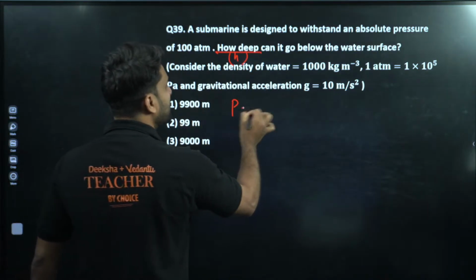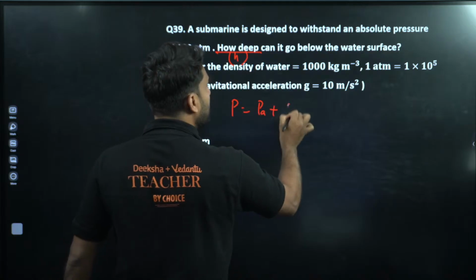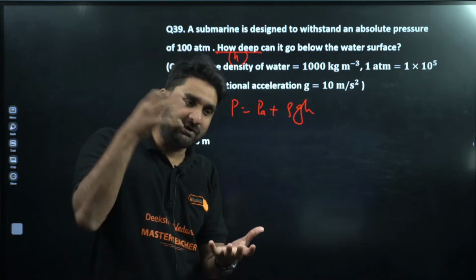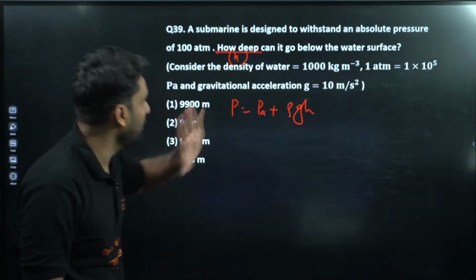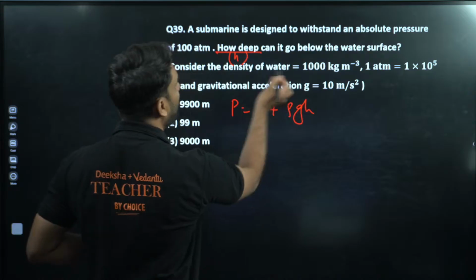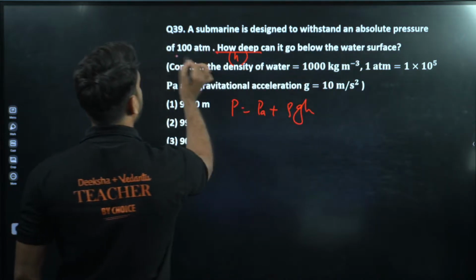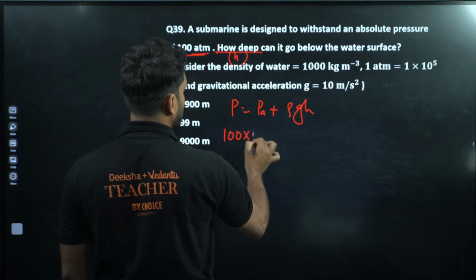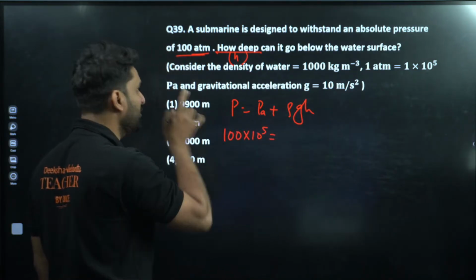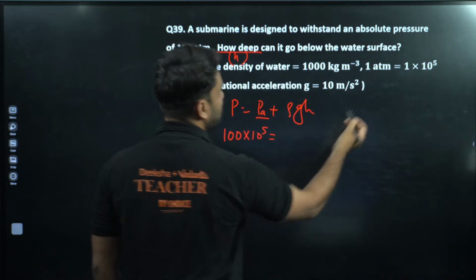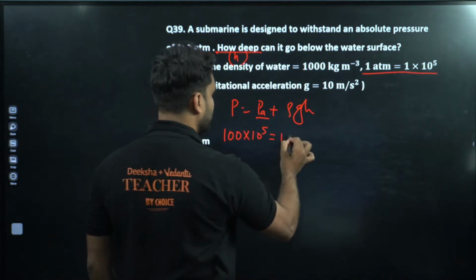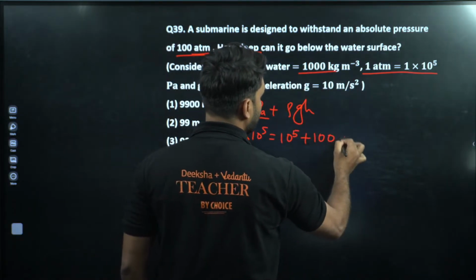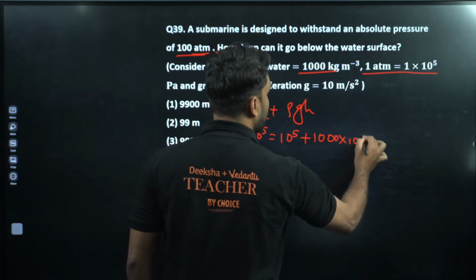Champion, we all know the total pressure acting on anything submerged in a liquid is equal to atmospheric pressure PA plus rho gh. I hope you know this formula. The absolute pressure is 100 atm, so we write 100 multiplied by 10 to power 5 to convert atm into Pascal. PA is the atmospheric pressure, 1 atm is 10 to power 5, so we write 10 to power 5 plus rho gh, where rho is 1000 and g is 10, and we have to calculate h.